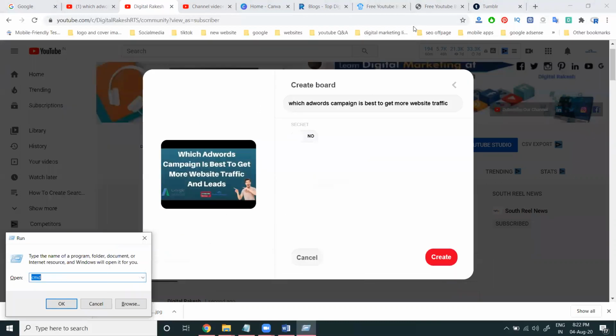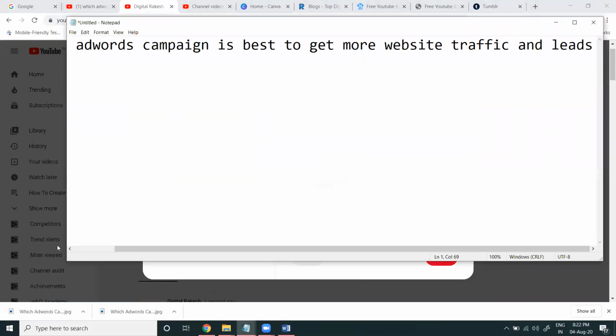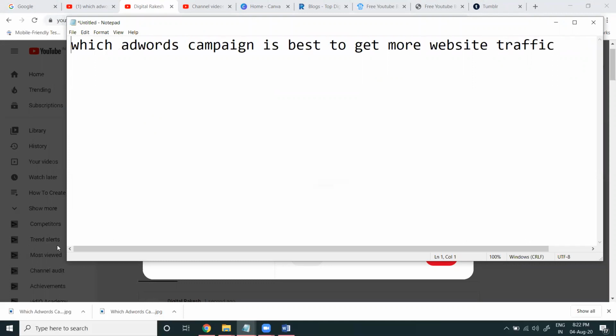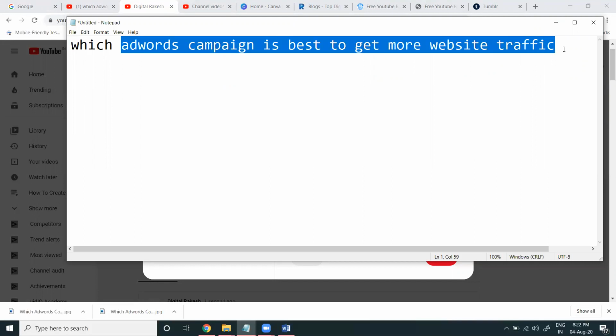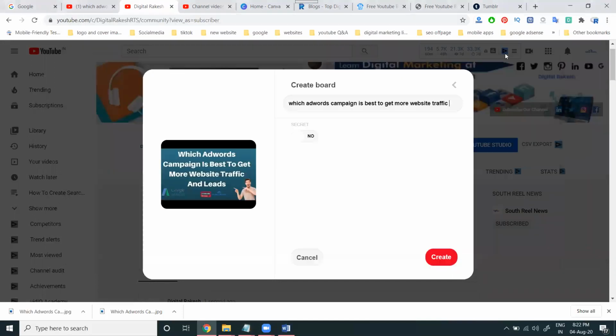In the notepad option, you can go with this option.